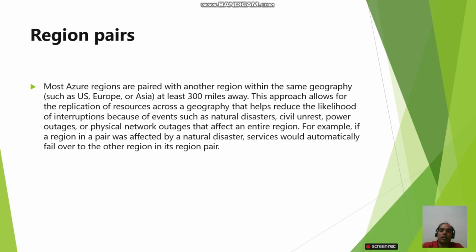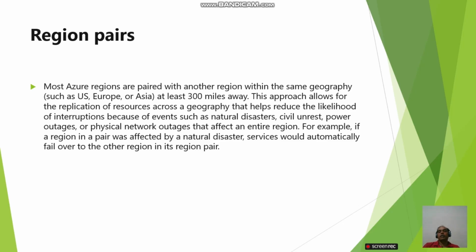This approach allows for the replication of resources across a geography that helps reduce the likelihood of interruption because of events such as natural disaster, civil unrest, power outage, or physical network outage that affect an entire region. For example, if a region in a pair was affected by a natural disaster, services could automatically fail over to the other region in its region pair.